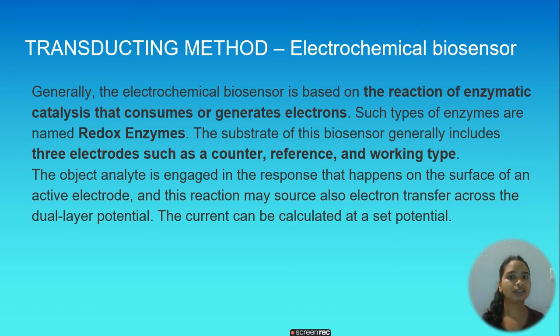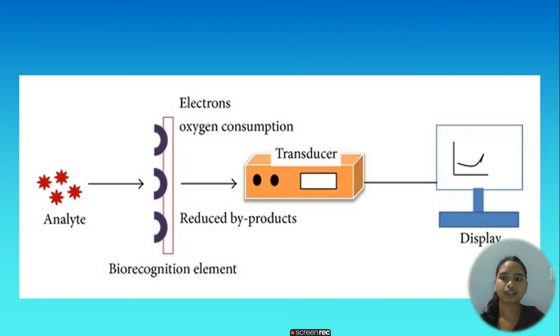Now, generally, the electrochemical biosensor is based on the reaction of enzymatic catalysis that consumes or generates electrons. Such types of enzymes are named redox enzymes. The substrate for this biosensor generally includes three electrodes: the counter, reference, and working type.